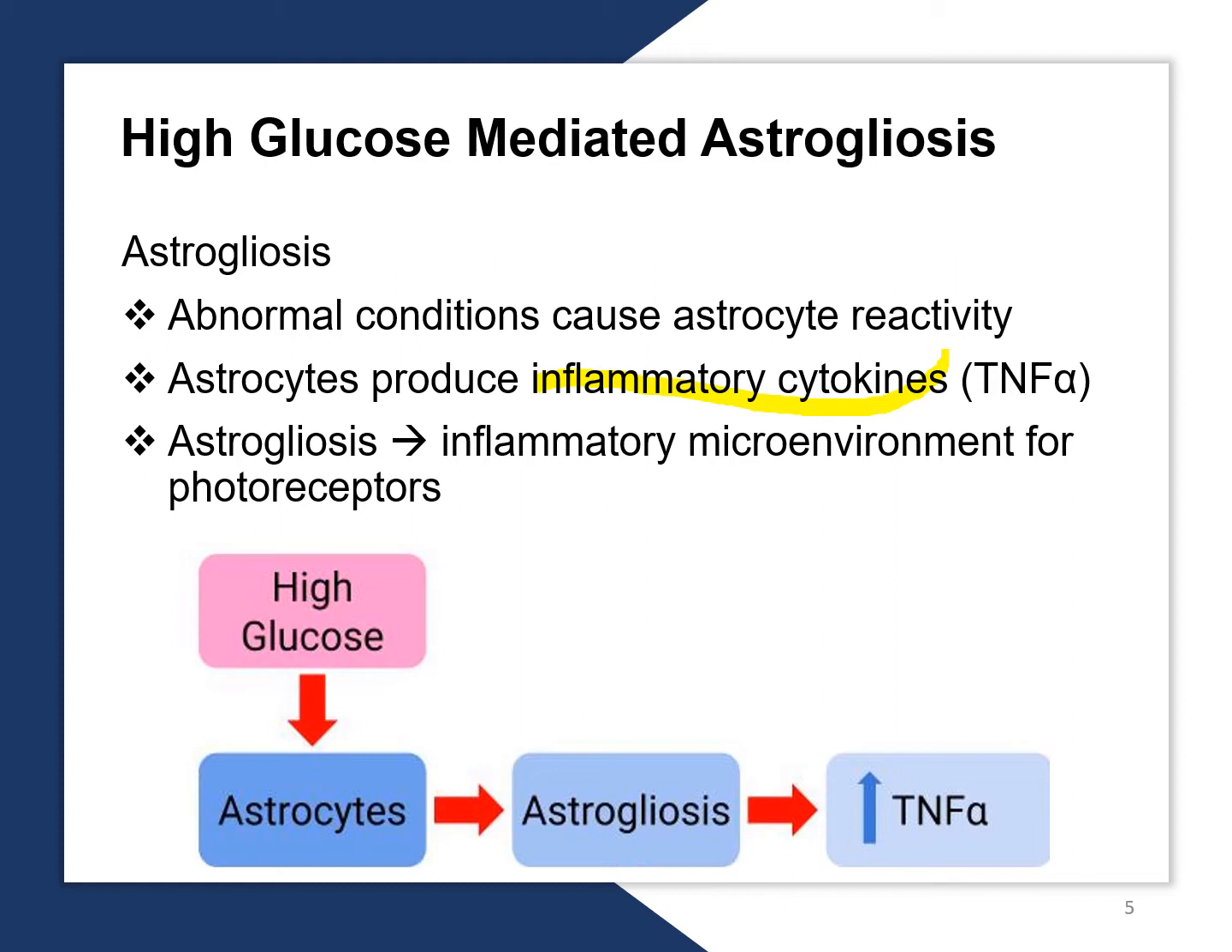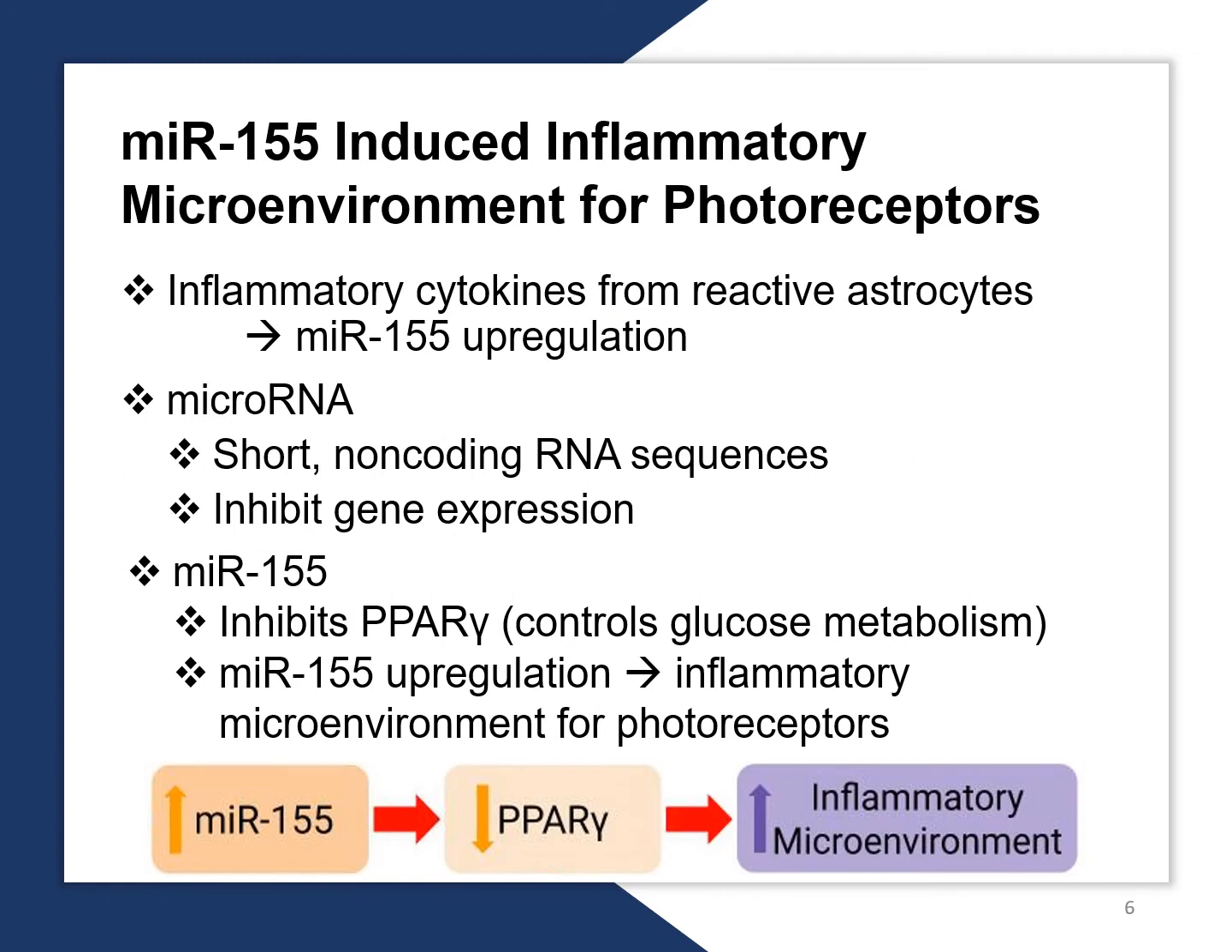In addition, since anti-TNFα therapy is sometimes used to treat retinal diseases, I hypothesized that TNFα would be an inflammatory cytokine that is overproduced by these reactive astrocytes. Upon further reading, I learned about microRNA 155's role in glucose metabolism in adipocytes. MicroRNAs are short, non-coding RNA sequences that inhibit gene expression. MicroRNA 155 is known to be an inhibitor of PPARγ, interestingly a gene recognized to control glucose metabolism.